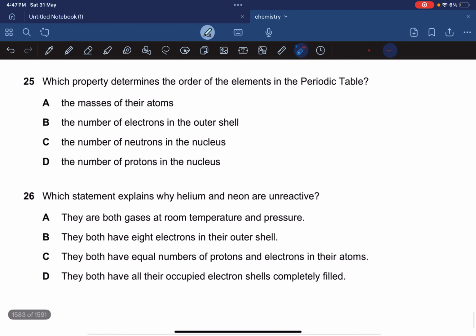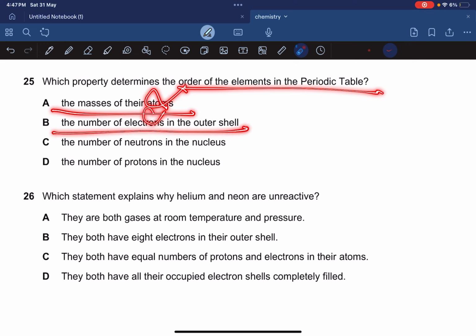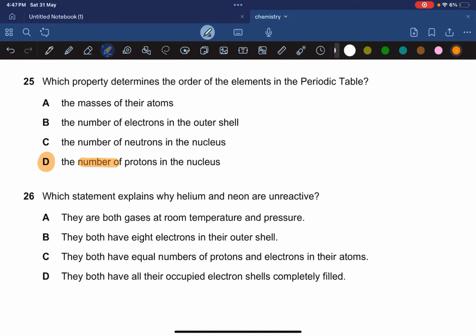Okay. Which property determines the order of the elements in the periodic table? Obviously, their atomic number. Not the masses, not the number of electrons, not the number of neutrons in the nucleus, but the protons. It's the proton number that basically determines your arrangement.